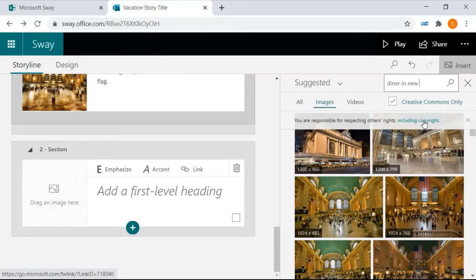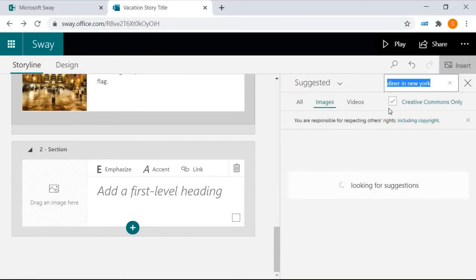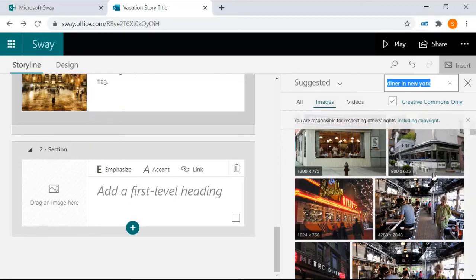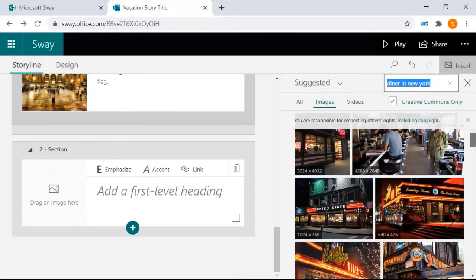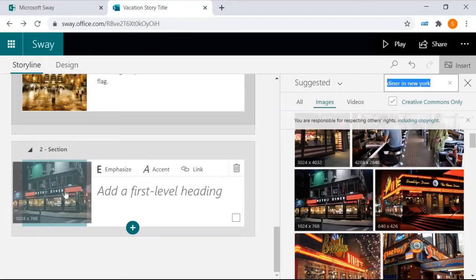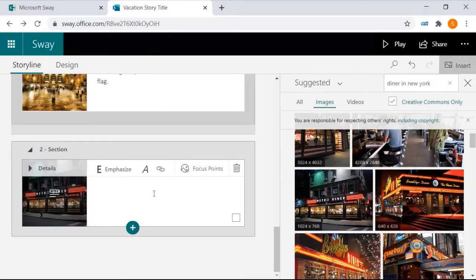Diner in New York. And I'm going to click search. Remember, this box has got a tick in it, so that means that anything that comes up, I'm okay to use it. So here's a diner in Brooklyn. Quite like that picture. Oh, let's use that one, the Metro Diner. I like that. So put this in here. There you go.